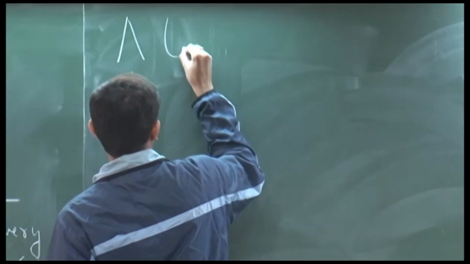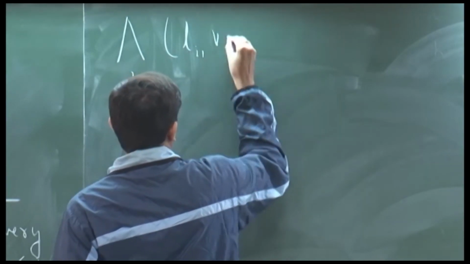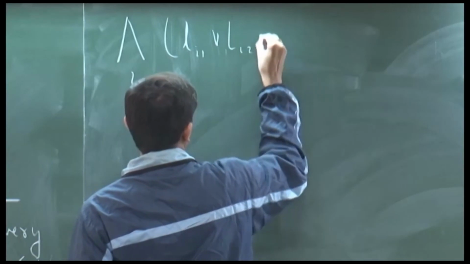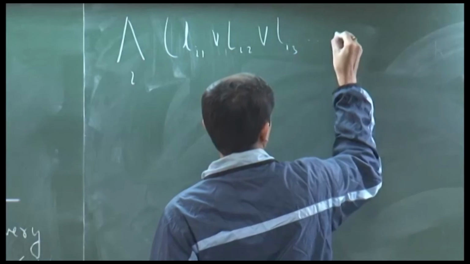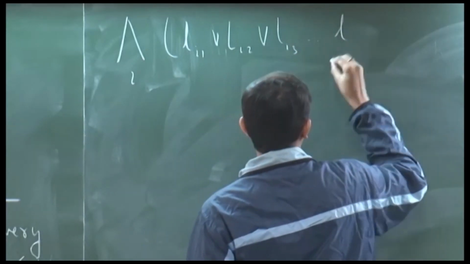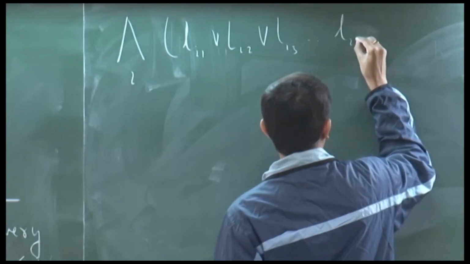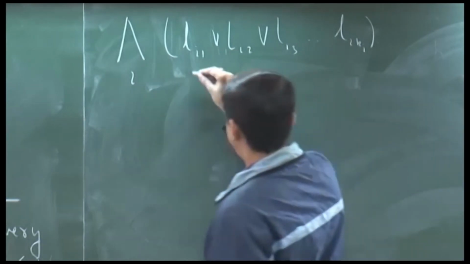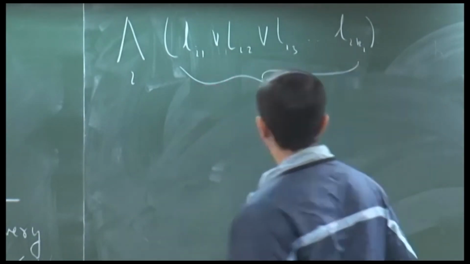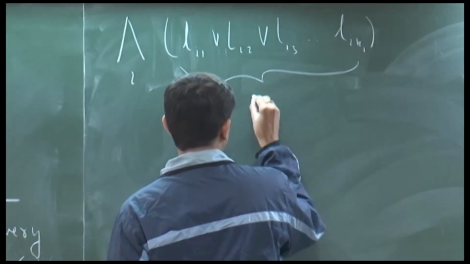An AND of literals L I 1 or L I 2, L I 3, so on up to let us say some L I k subscript I. Okay. So, each of these formulas is known as a clause.